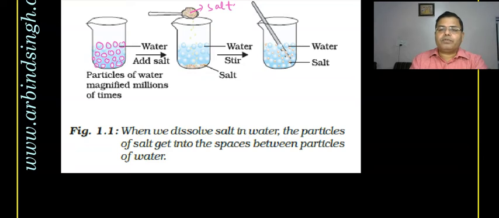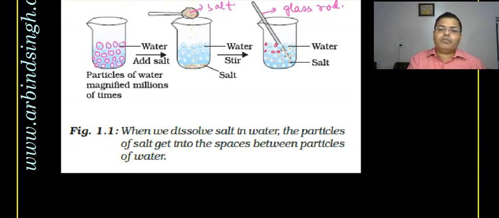But slowly, when you stir with a glass rod, the particles of salt, the crystals of salt, come in between the spaces, and they are filling these gaps.